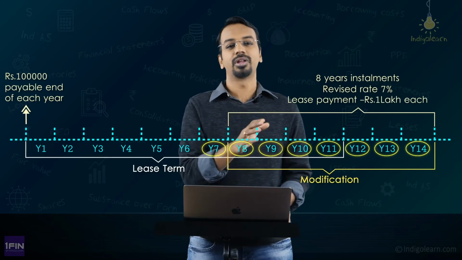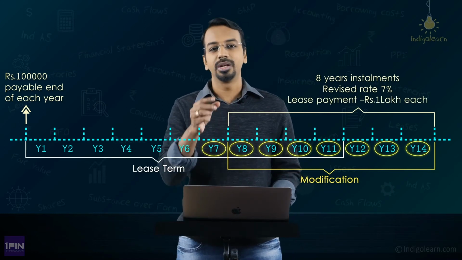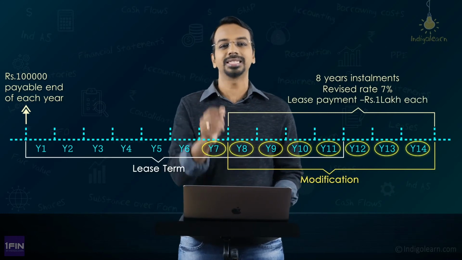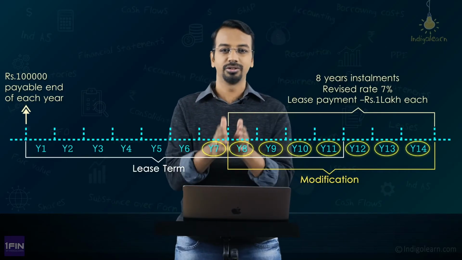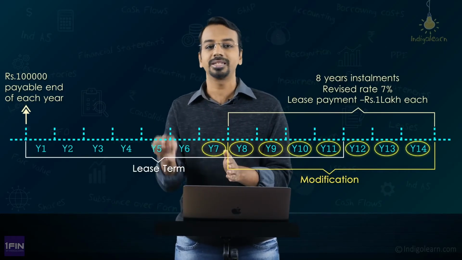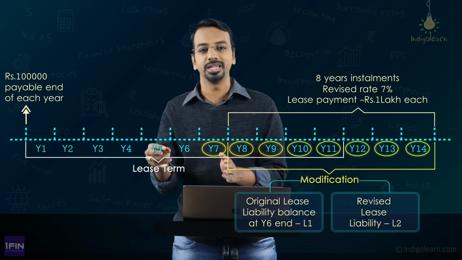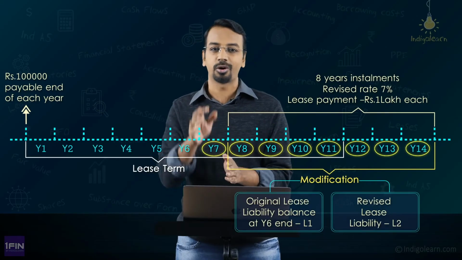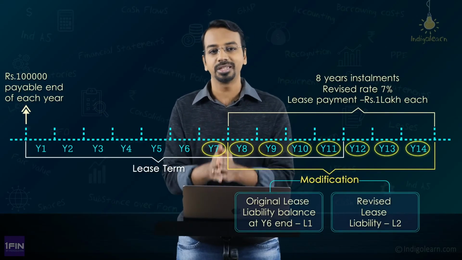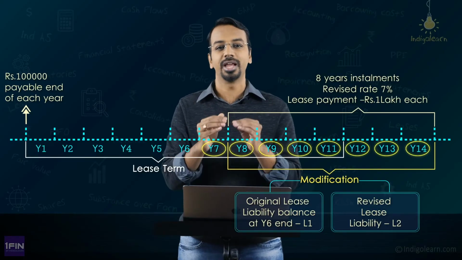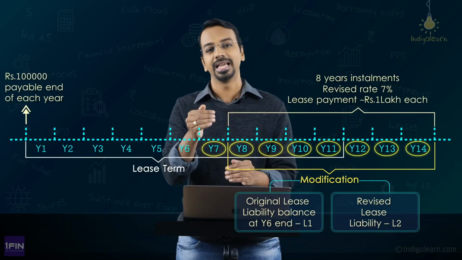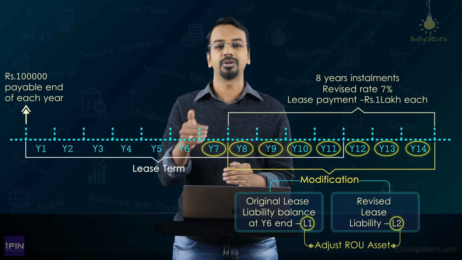And the lease payment is 1 lakh. Considering these three, you will measure the lease liability as at the beginning of the 7th year. So, you will get one number. You will also arrive at the lease liability based on the original lease at the end of the 6th year, or at the beginning of the 7th year. You will compare these two, and whatever the difference is, you will adjust it to the lease liability, and the corresponding adjustment will happen on the right of use asset.